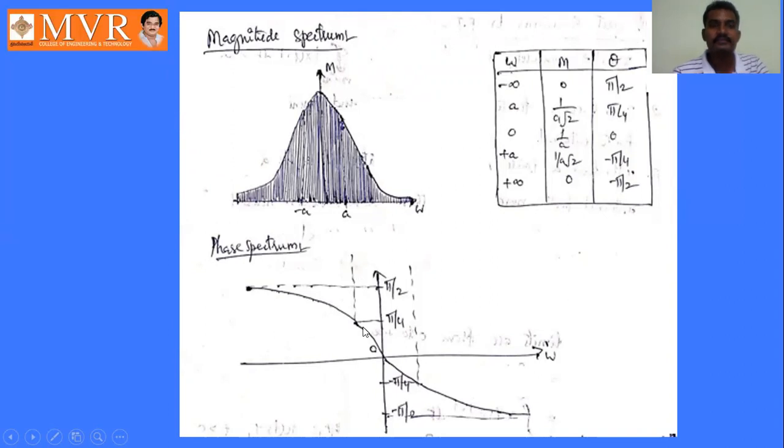Similarly for phase spectrum, theta versus omega: it is pi by 2, minus pi by 2, 0, minus pi by 4, minus pi by 2. And these are the values of omega, 0, plus a, plus omega, like this, minus a, minus omega, like this, right? So these are the magnitude and phase spectrums for the given problem.